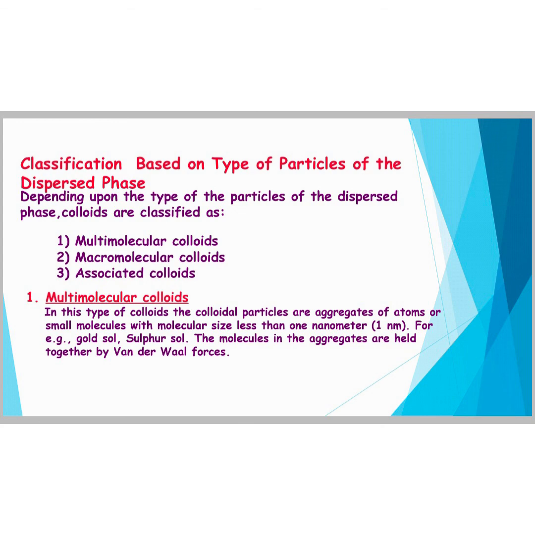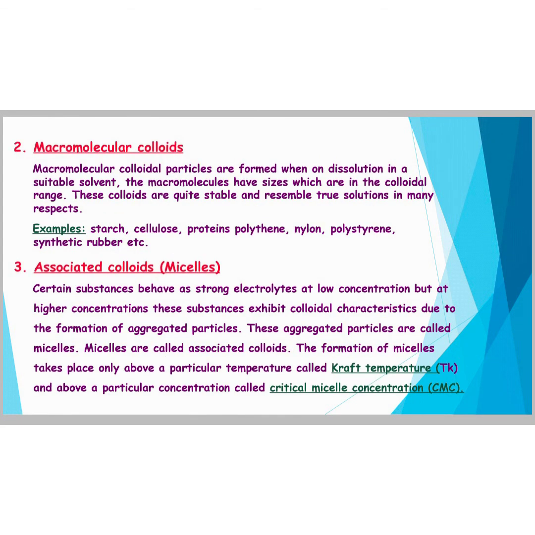For example, gold sol, sulfur sol, etc. Macromolecular colloidal particles are formed when, on dissolution in a suitable solvent, the macromolecules have sizes which are in the colloidal range. They are quite stable and resemble the true solution in many respects. For example, starch, cellulose, proteins, enzymes, and man-made macromolecules like nylon, polystyrene, synthetic rubber, etc.